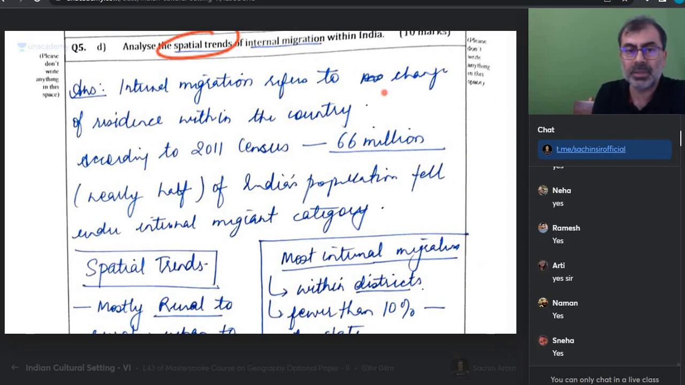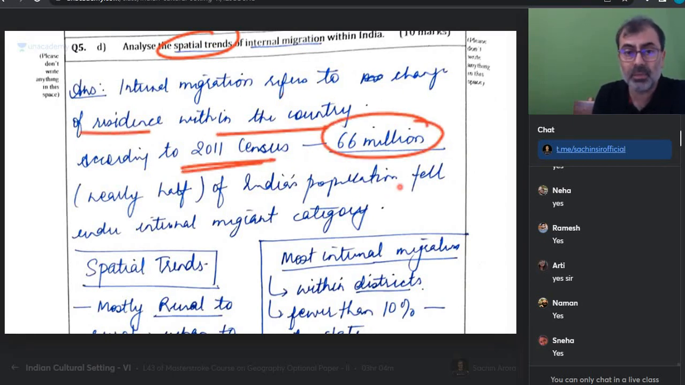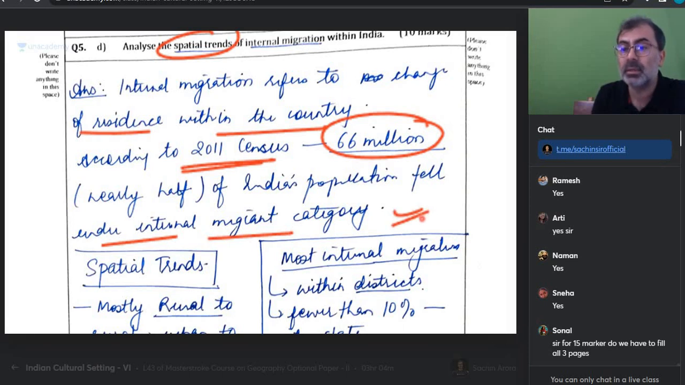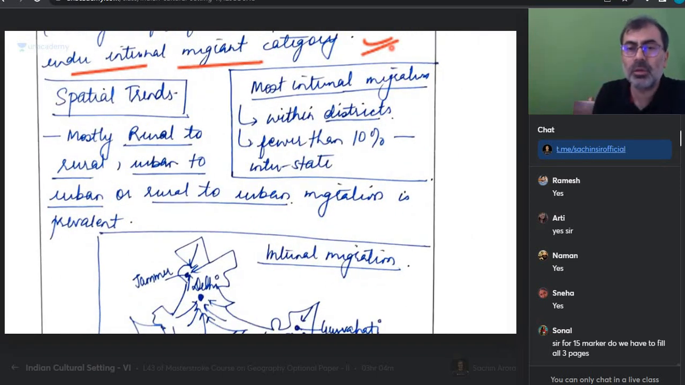Migration. Internal migration refers to change in residence within the country. As per 2066 million, nearly half of the Indian population fell under internal migrant. Can you see that? Sonal is saying, sir, for 15 marker, do we have to fill all 3 pages? Sonal, did you get the answer? Was good. So if you're not able to fill all 3 pages, it's okay.